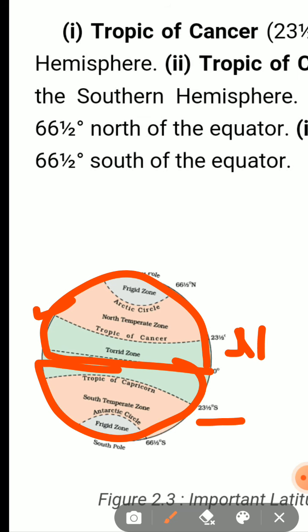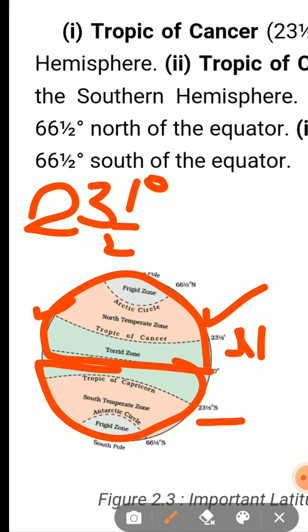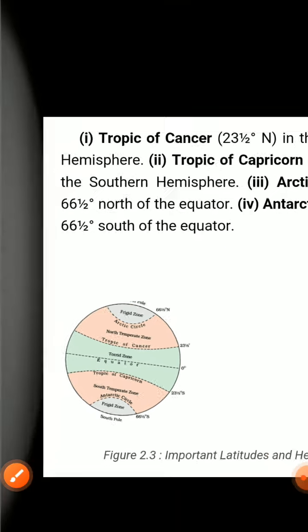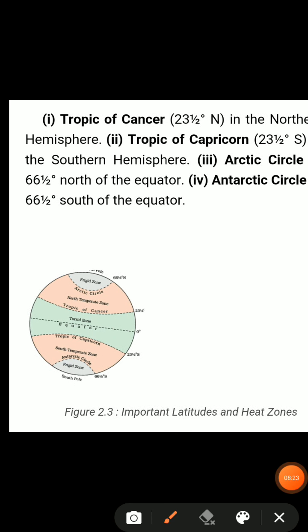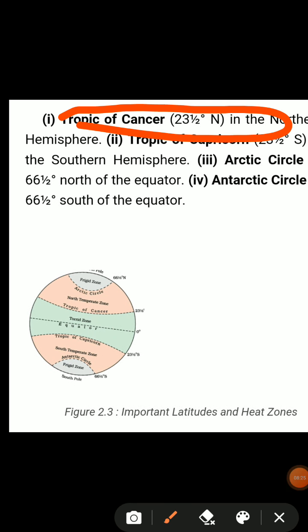So what is the question? The question is: what is the latitudinal value of the Tropic of Cancer? The answer is 23.5 degrees N, where N means northern hemisphere. This is the latitudinal value of the Tropic of Cancer. This is your 23.5.